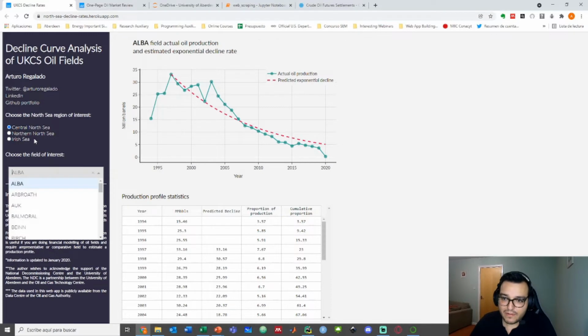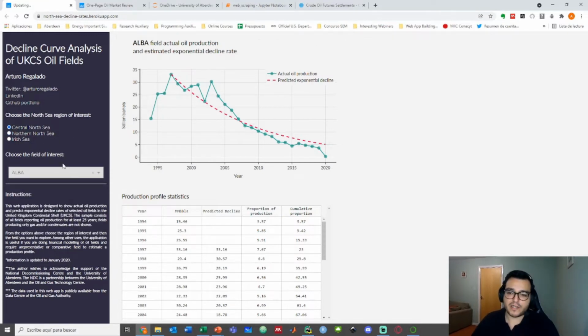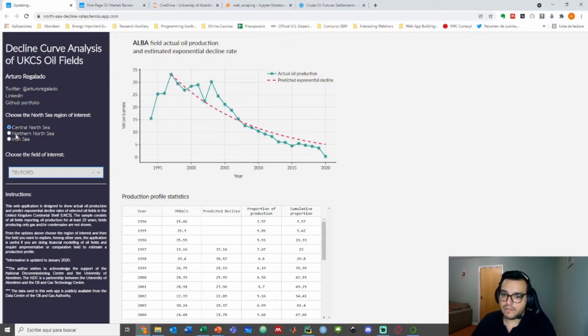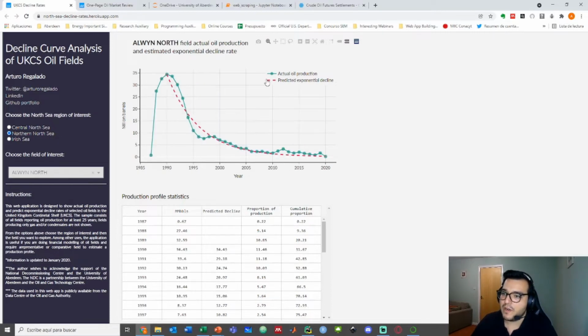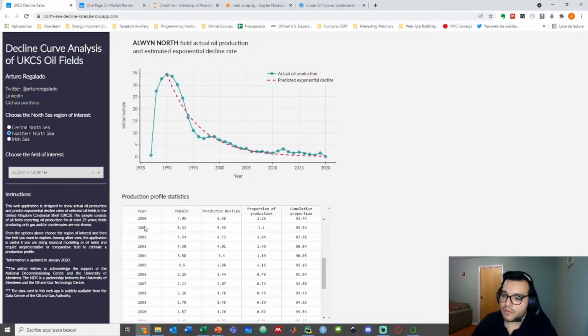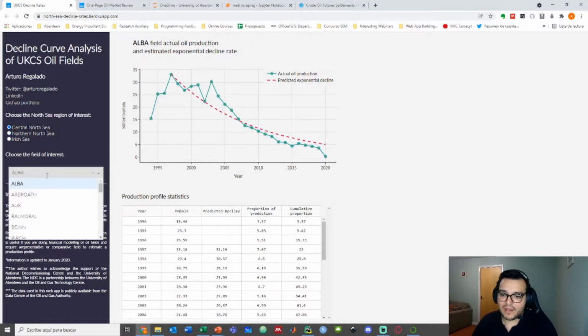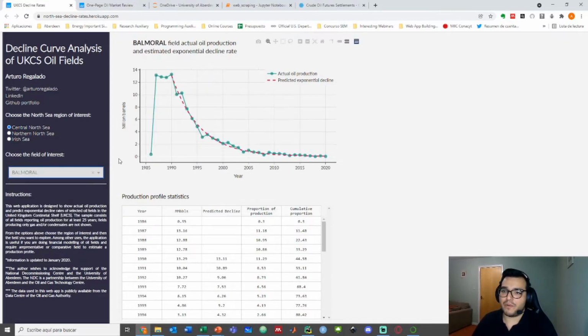It has all of the fields in these three sectors, which are the sectors of interest to me in the North Sea, and has the historic production. Let me just, it's updating over here. It's a little bit slow, my computer. But what it's giving me is the field, then the actual production and the expected or predicted decline rate. Here we change now to Alwyn North. And it's giving me also a table with the actual numbers that I can check. So if somebody asks me, hey Arturo, what's the, let's go to the Balmoral field production profile, I just come to my web application and I can show you straight away.